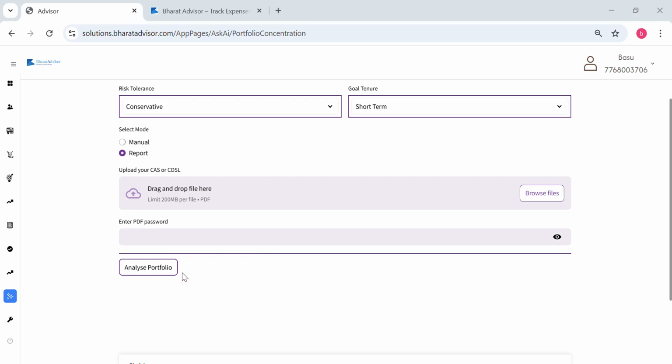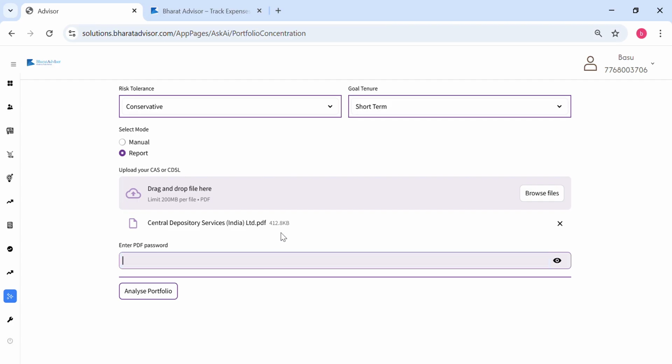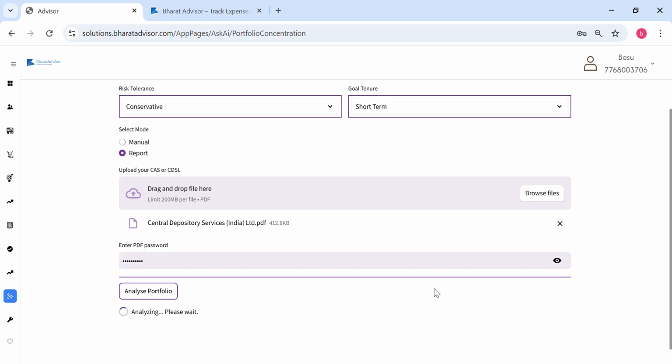I'll just upload one of the CAS files here, and you just have to provide a password. Your client can also do that. You can provide this particular interface to your client, and you have all the control, what you want to show them, what you don't want to show them.